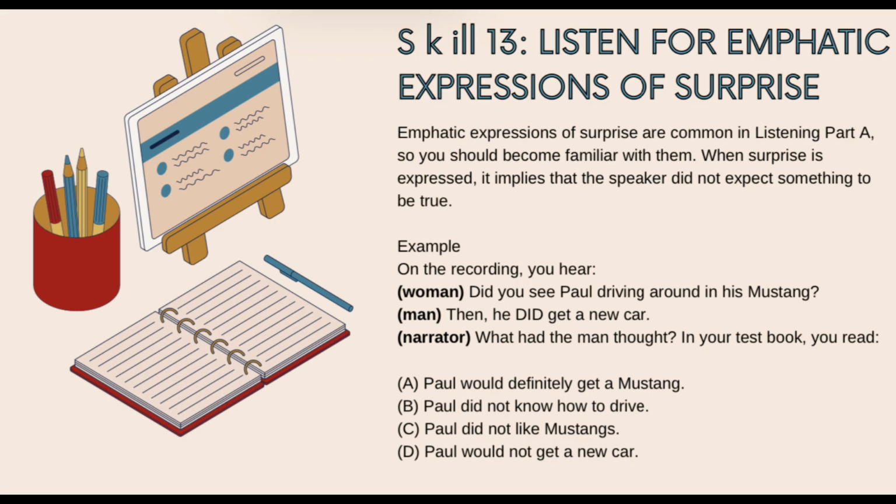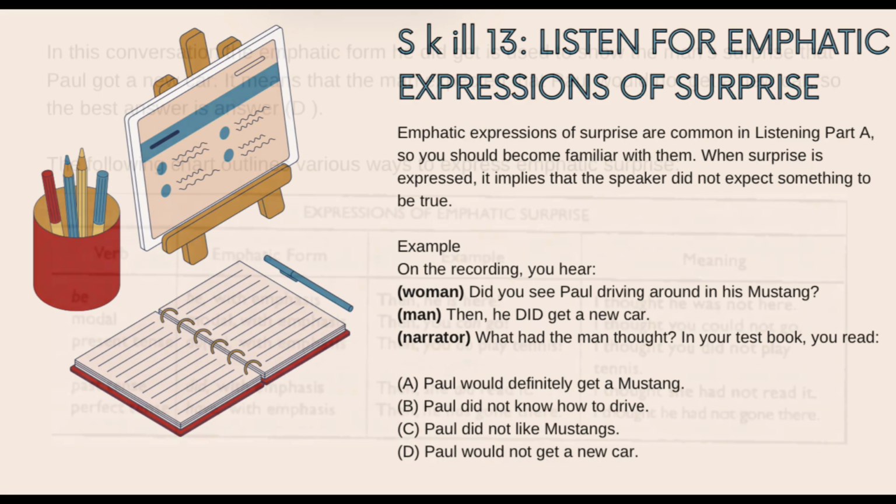Example: on the recording, you will hear a woman say, "Did you see Paul driving around in his Mustang?" And the man says, "Then he did get a new car." And then the narrator will say, "What had the man thought?" In your textbook, you read: A. Paul will definitely get a Mustang. B. Paul did not know how to drive. C. Paul did not like Mustangs. D. Paul will not get a new car.